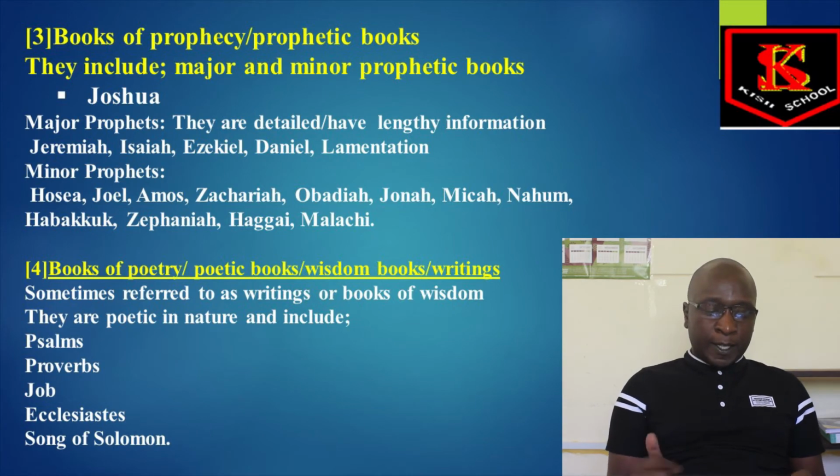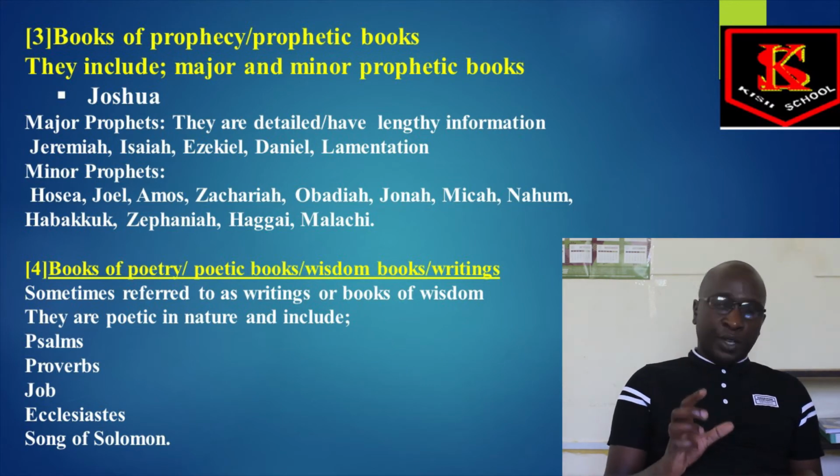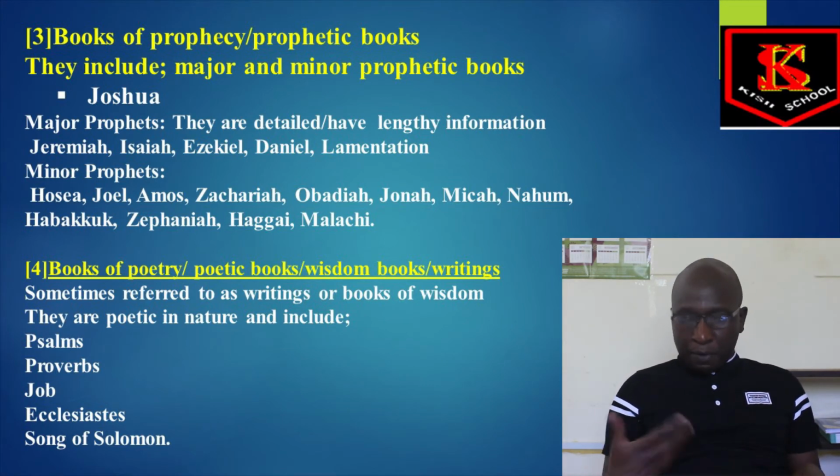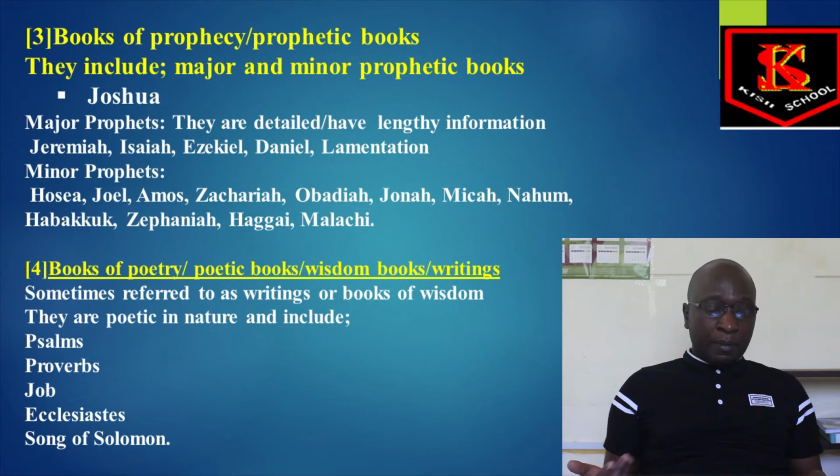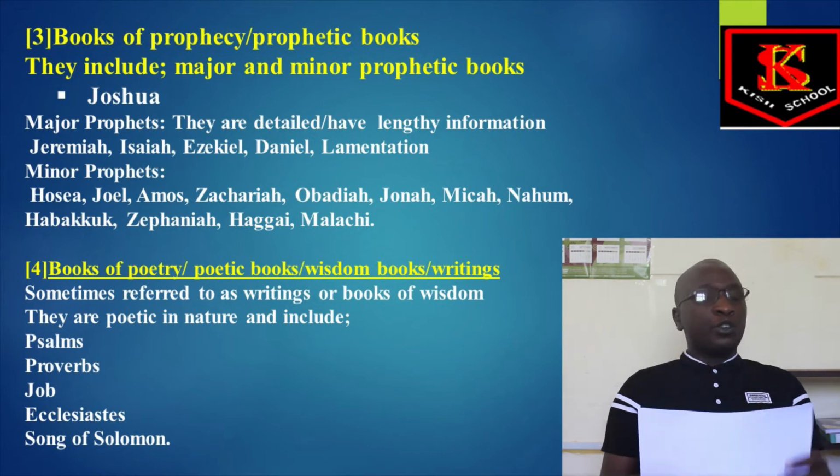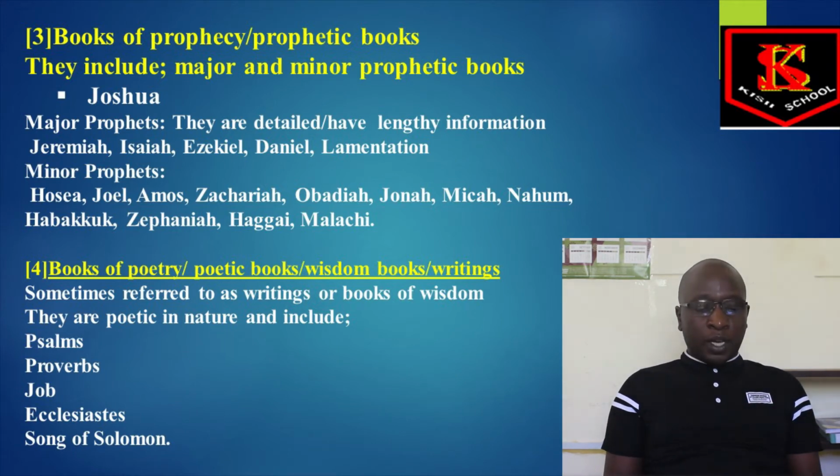So we have the major prophets and the minor prophets. You can be asked to give examples of minor prophets in the Old Testament. So please remember that they are Hosea, Joel, Amos, Zechariah, Obadiah, Jonah, Micah, Nahum, Habakkuk, Zephaniah, Haggai, and Malachi. It's important to remember that.